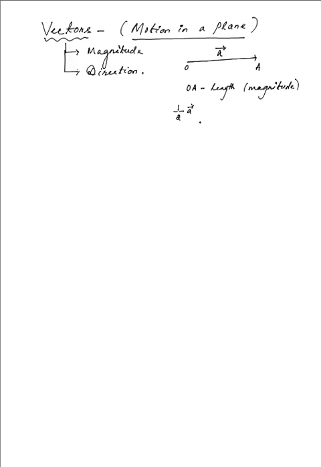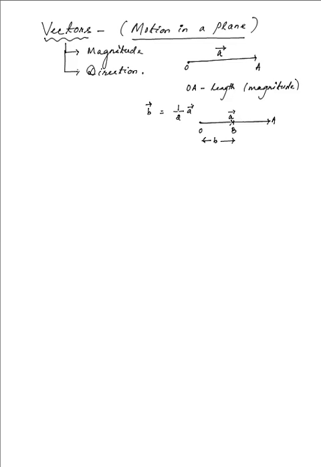So if OA is the length, I can draw another line along the same line, and the midpoint is another vector, let us suppose OB vector, which has the magnitude of B. So this B vector is equal to half times the A vector, where A vector was obviously OA.